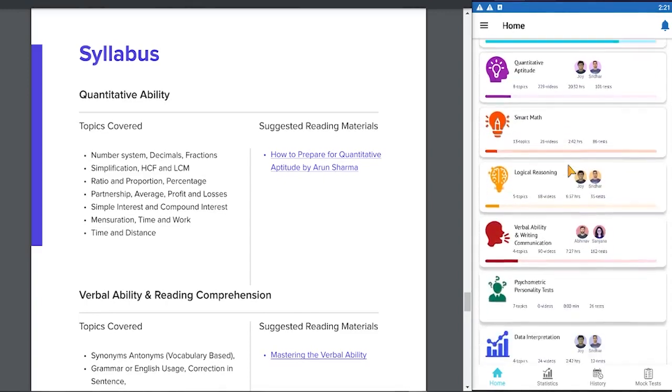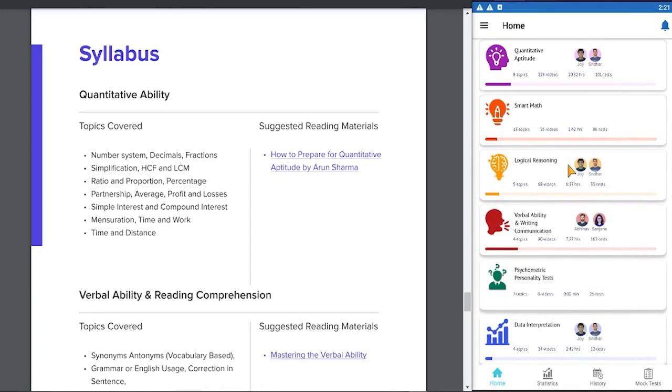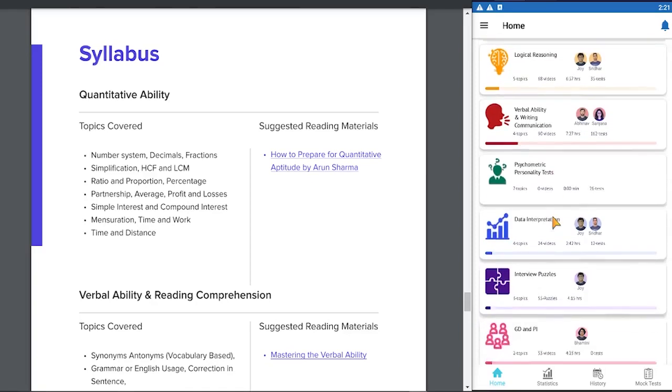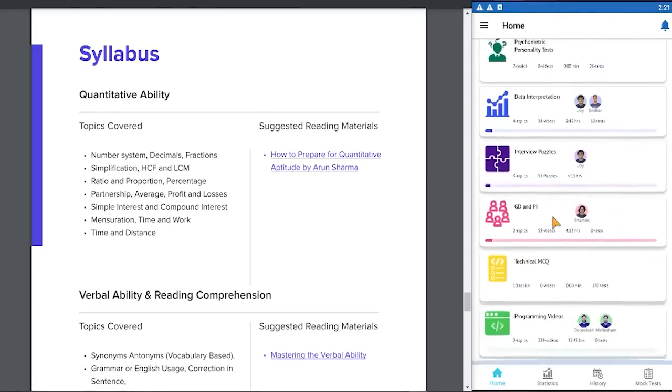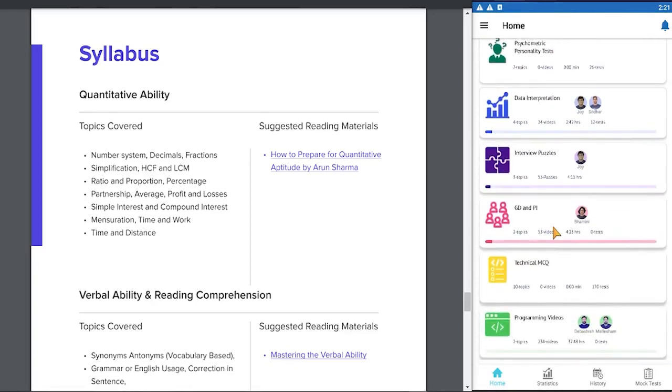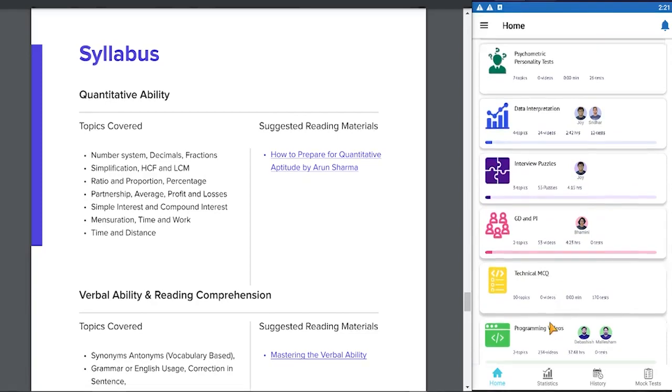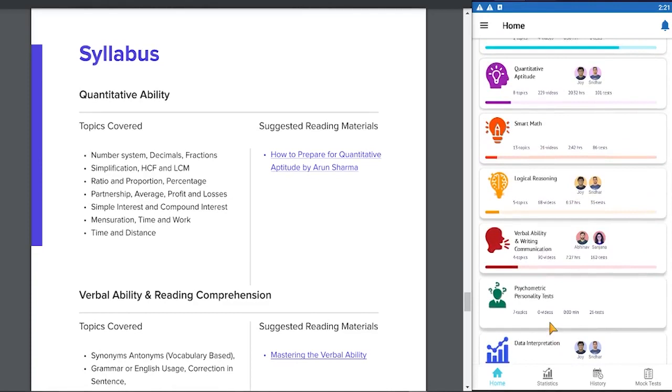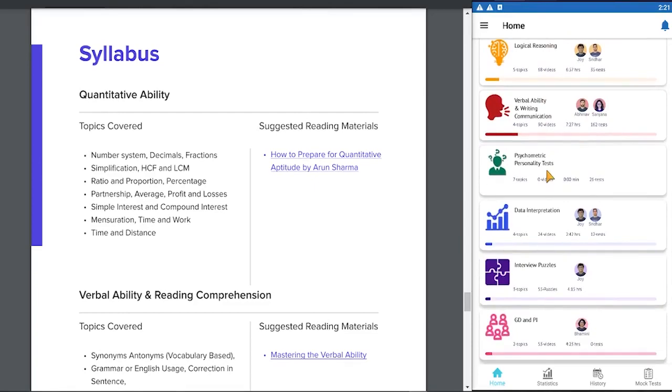We cover topics like quantitative aptitude, logical reasoning, verbal ability and written communication, data interpretation, and technical MCQ, which is the same as computer science fundamentals. We have programming videos, and to help you do faster calculation, we have smart maths videos. Then we have a psychometric personality test, which will help you in the interview phase.